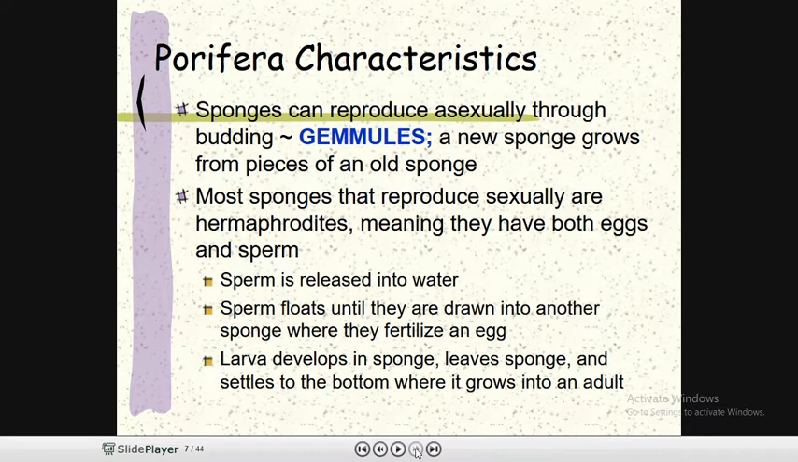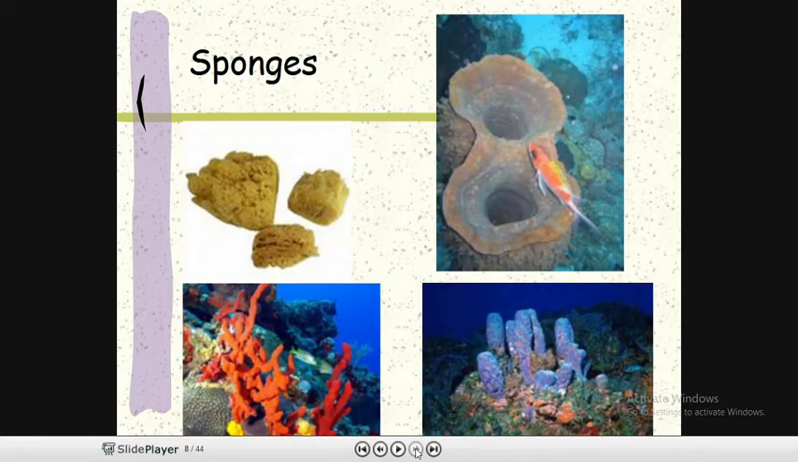Most sponges that reproduce sexually are hermaphrodites, meaning that they have both eggs and sperm. The sperm are released into the water. The sperm float until they are drawn into another sponge, where they fertilize the egg of that sponge. The larva develops in the sponge, leaves the sponge, and settles to the bottom where it grows into the adult. So this is how these sponges look.